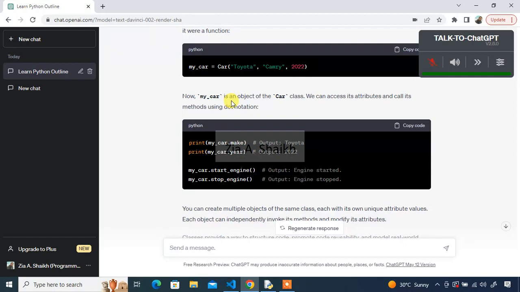And this is it. You can see that we can use ChatGPT to learn Python very quickly, but this is not supervised learning. If you need very quick learning, you need supervised learning, for example a tutor or an online course. But if you have little knowledge, you can use ChatGPT to quickly get further knowledge about any topic, any idea of Python or any other thing.